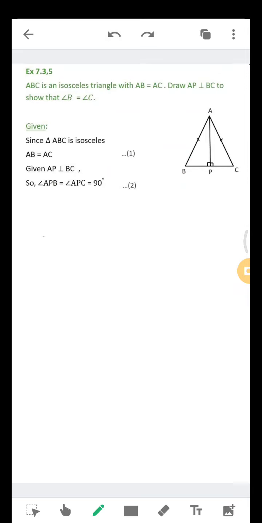Let's write the steps now. Let's write what's given in triangle ABC. AB is equal to AC. AP is perpendicular to BC, so angle APB is equal to angle APC, which will be equal to 90 degrees. We have to prove that angle B equals angle C. So let's write the steps to prove it.